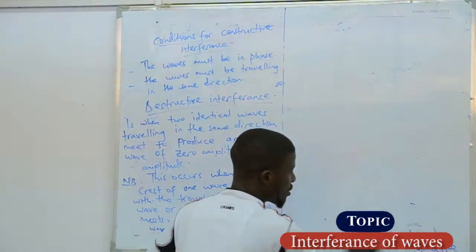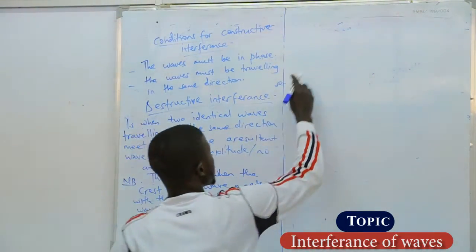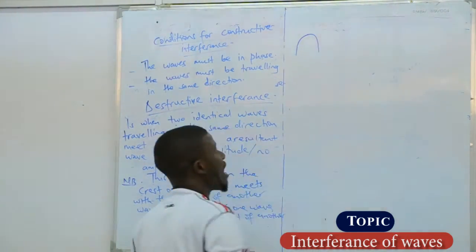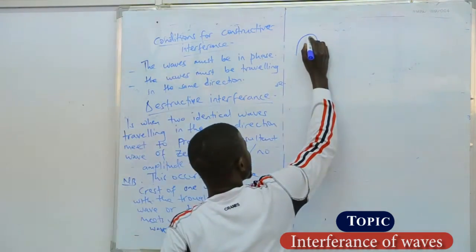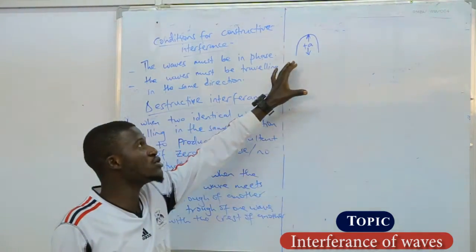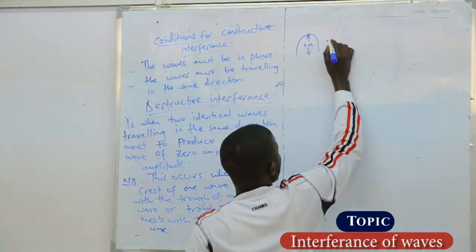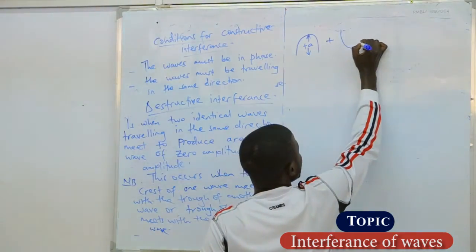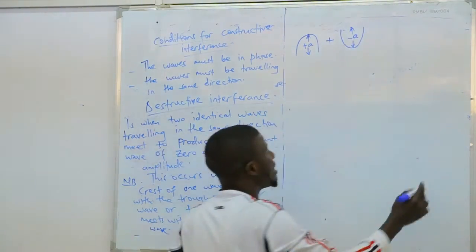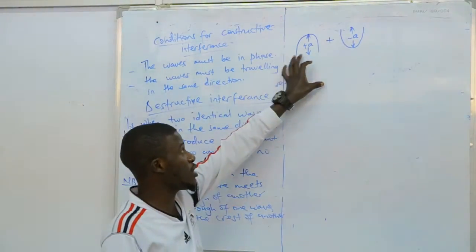We are going to see what makes the amplitude become zero or die out. So, we have said a crest of one wave, for example, a crest of that size. Are you seeing it? The amplitude in this case, we are going to take it to be a positive amplitude. Now that one is going to meet with the trough of another wave. So now it is meeting, they must be identical. These are identical waves. So the trough, let us take it to be having amplitude, but we indicate a negative to show that the amplitude is negative in that case, but these ones are of the same size.